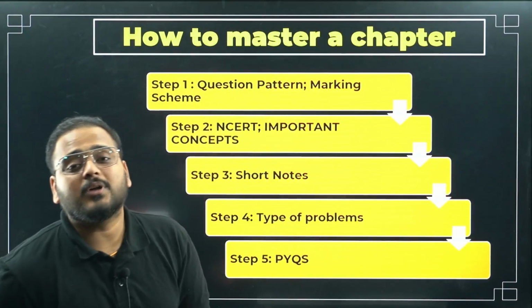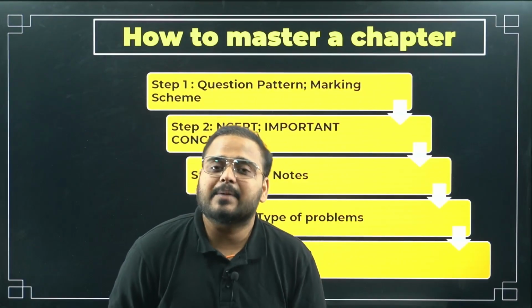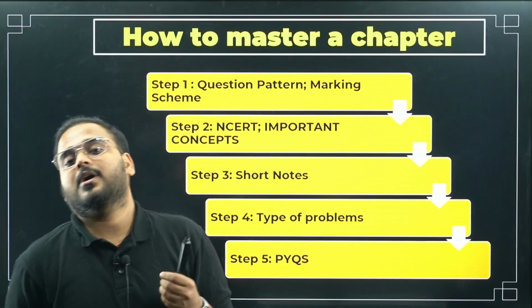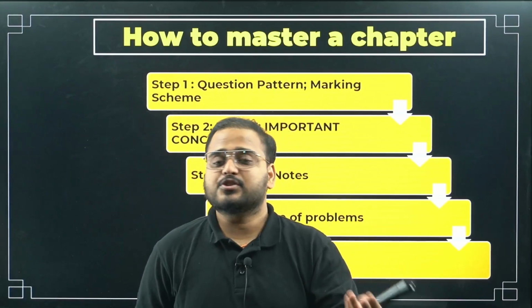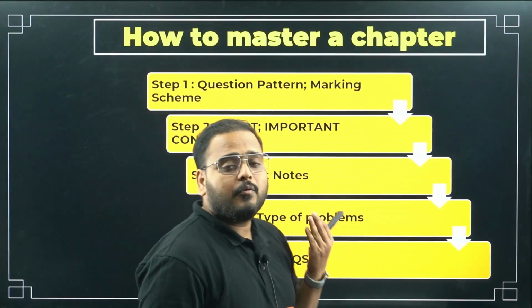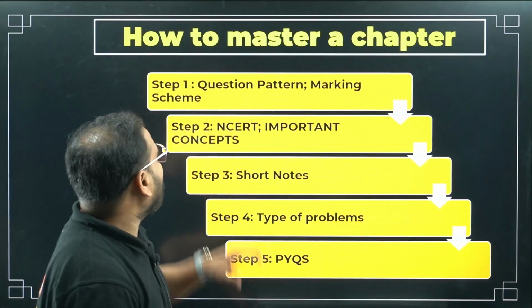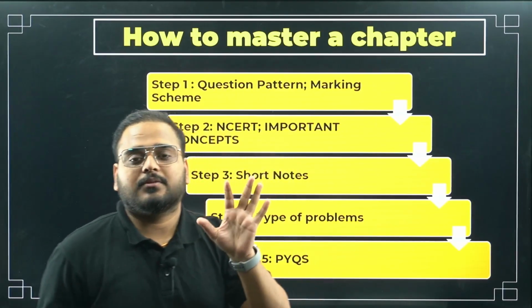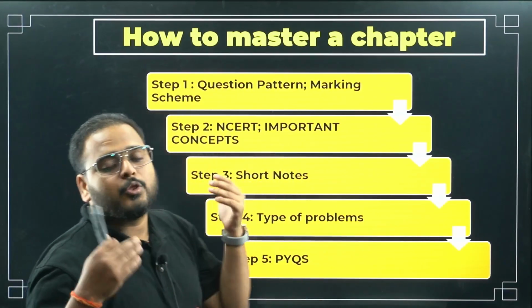Now moving on to, let's say, "Sir, I analyzed my midterm paper and I got to know that I am struggling in algebra, or maybe a chapter in geometry, I'm struggling in triangles, sir. Then what to do there, sir? How to work on that chapter?" Okay, then how to master a chapter? We'll start from knowing the question pattern. Means analyze your papers, know your marking schemes.